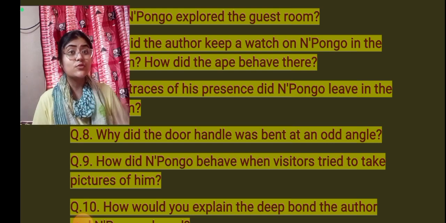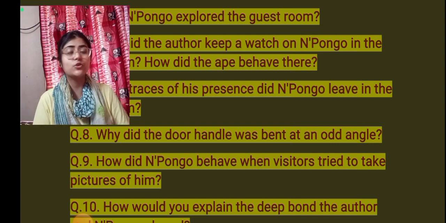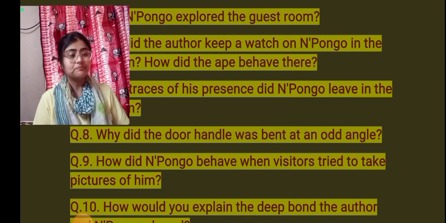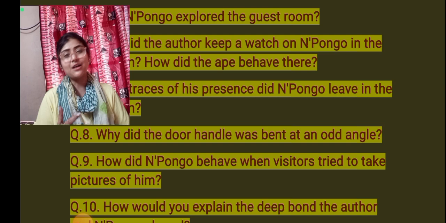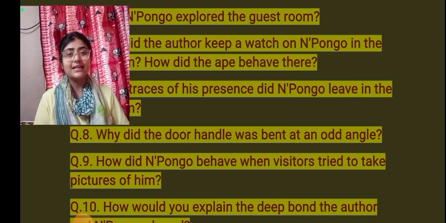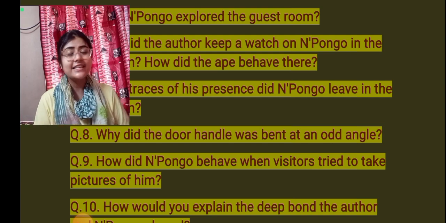And sometimes what did he do? That particular unfortunate person who clicked his pictures or videos or anything, Npongo came and just tumbled him down. Understood? Pulled his leg and he tumbled down, and that was how that particular person got a sustaining sleep disc.